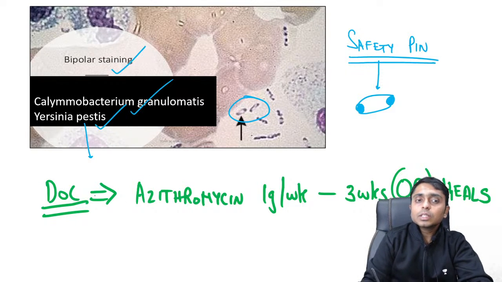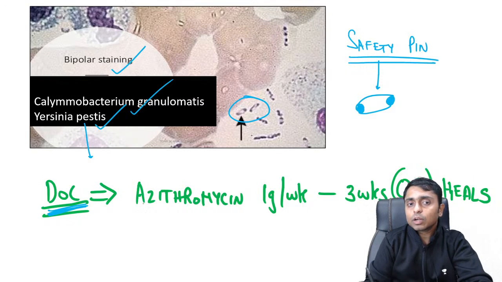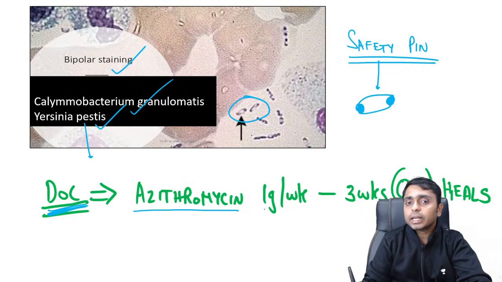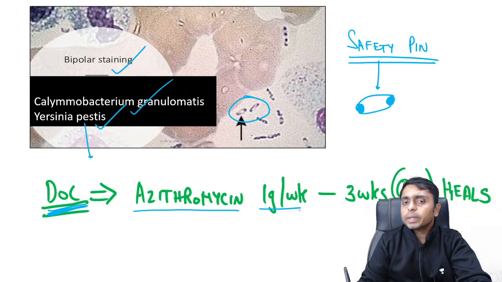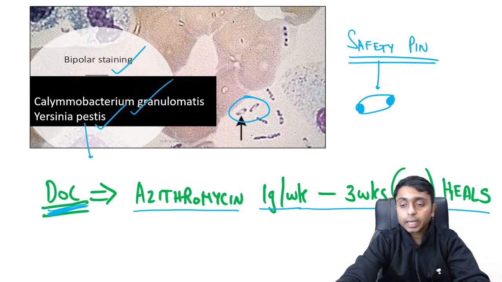Yes. So in the treatment of this particular donovanosis, the drug of choice is azithromycin, 1 gram per week. It should be given for at least 3 weeks or till the time the ulcer heals.